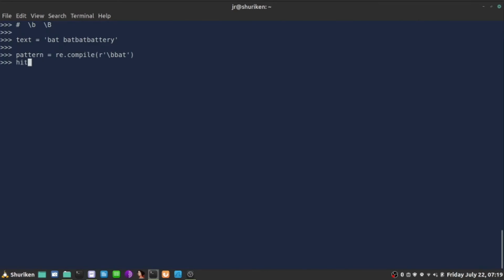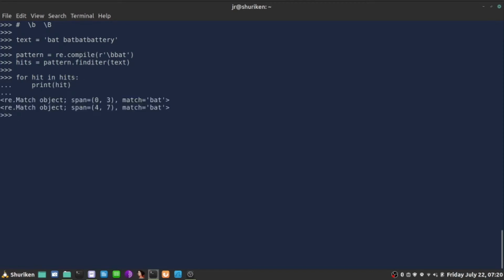I'm going to have now hits will equal to pattern, find the pattern, iterations of it, finditer in the text, and for hit in hits in the list, print hit. It has found only 2 of those occurrences. Now the reason it has found only those 2, this one has a word boundary, bat space. This one has word boundary because it is bat preceded with a space. So the backslash uppercase B would be the opposite of this.